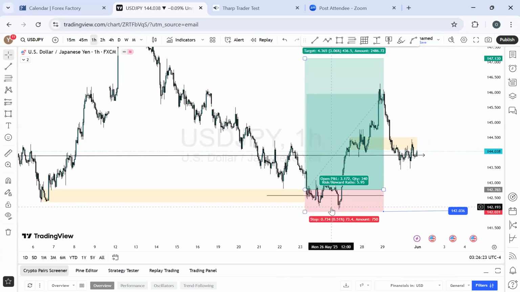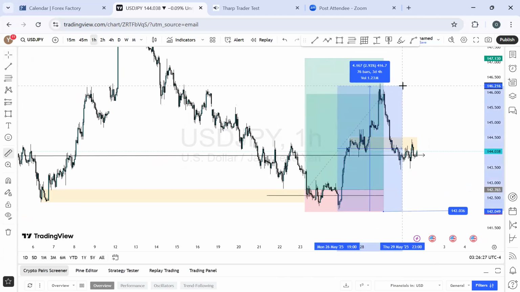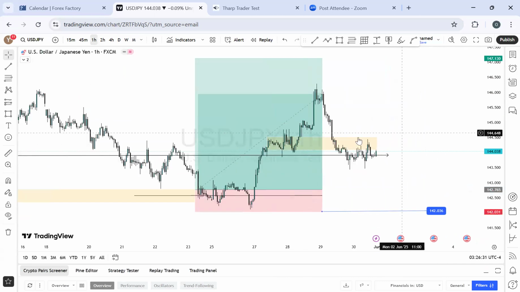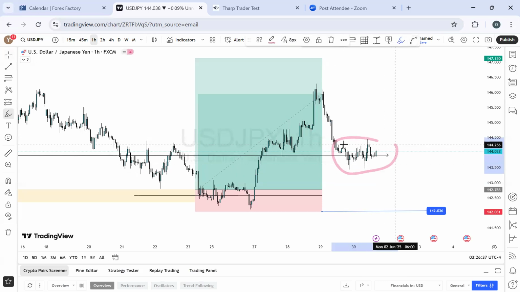Actually, if you remember where we analyzed this from, it did about 400 and something pips from where we analyzed it, 416 to 420 pips rather. And I anticipated this entire movement down here, but this ranging, I never anticipated it, but it's okay. It's not surprising. I wasn't expecting much ranging right here. I was expecting a push to this price level right here.